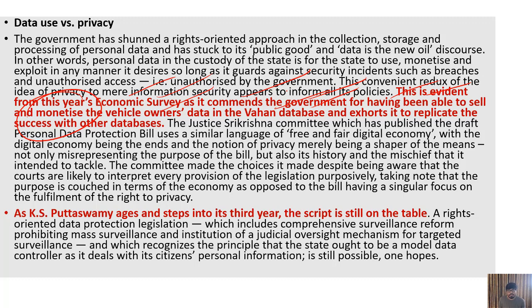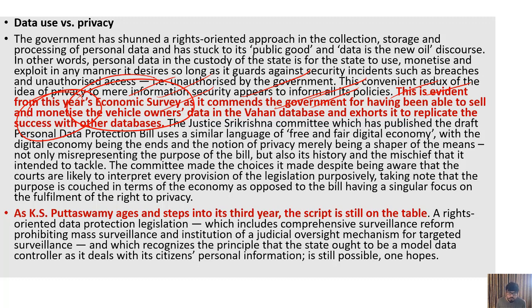And today they openly commend this move, saying it's a great thing that they did it, and it was reported in the economic survey of this country, the most important document. So that's why it's a problematic thing.